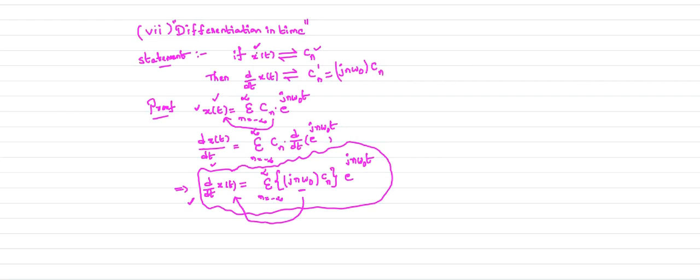That means when you differentiate your input signal, we will get the answer like this. The complex exponential Fourier series coefficient is multiplied by a factor of jn omega naught. When you differentiate your input signal, the complex exponential Fourier series coefficient is multiplied by a factor of jn omega naught. This is your differentiation in time property.